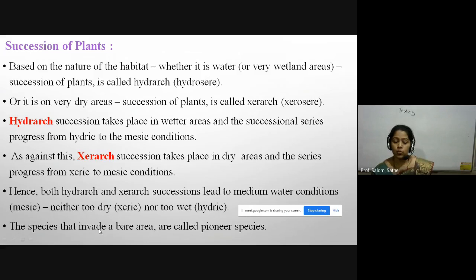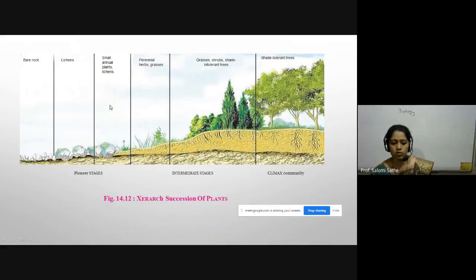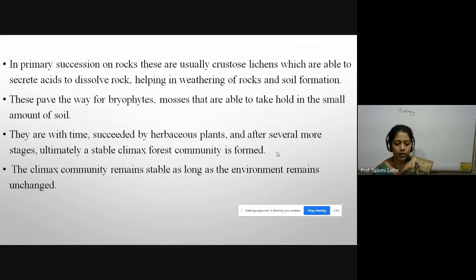Here, the species that invade a bare area are called pioneer species, and this is one of the very important diagrammatic representations of xeric succession of plants from primary succession to the mesic community. In primary succession on rock, the pioneers are usually crustose lichens, which are able to secrete acid and dissolve rock, helping in weathering of rock and soil formation.